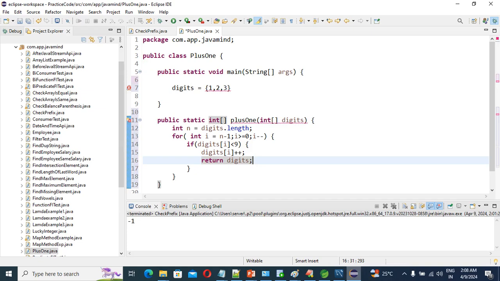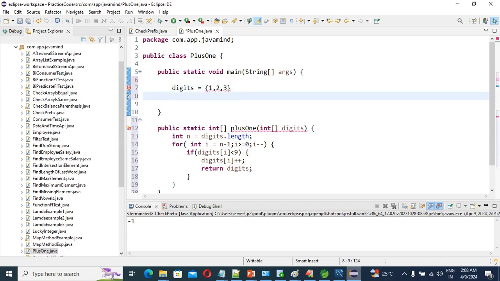If the last element, guys, see, suppose I'm giving one other example. If digits equals 1 comma 9, right? That time, our digit of i is not less than 9. In the earlier example, 3 is less than 9, that's why we incremented the last digit by 1.